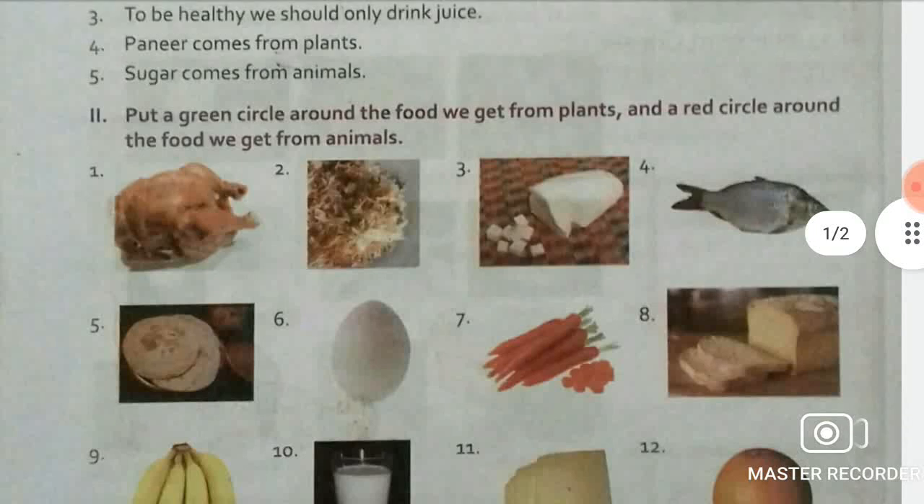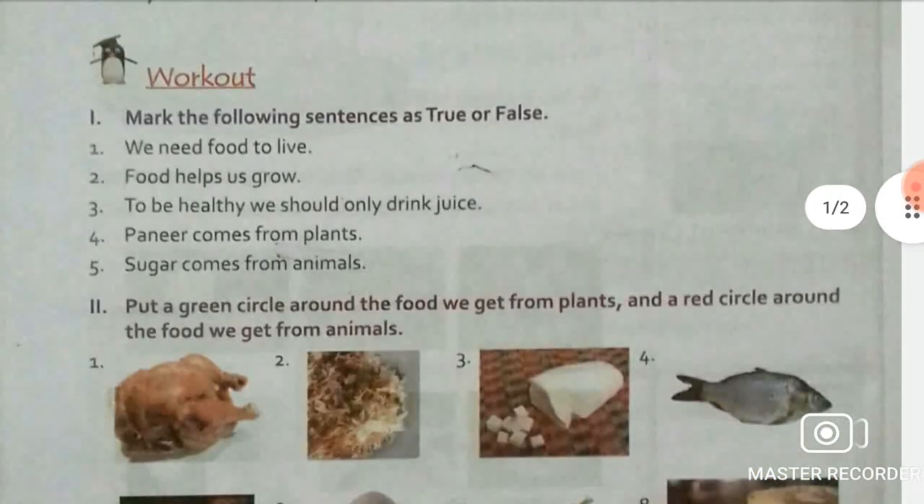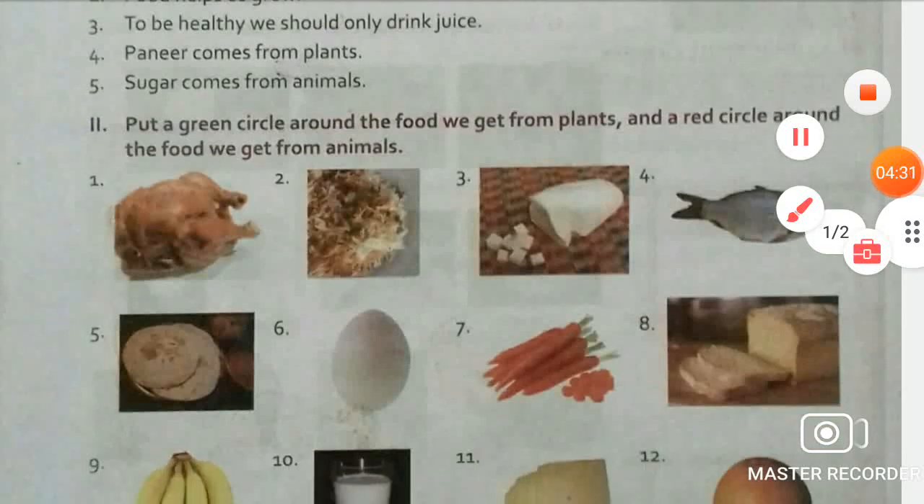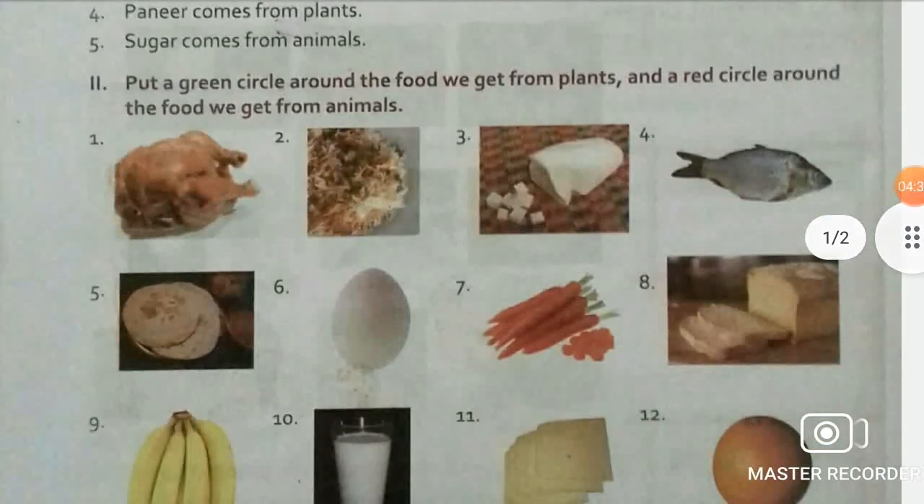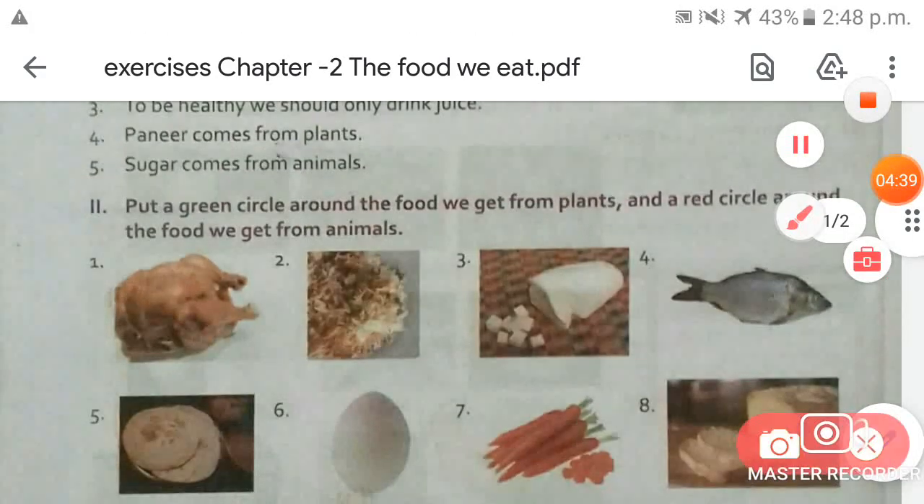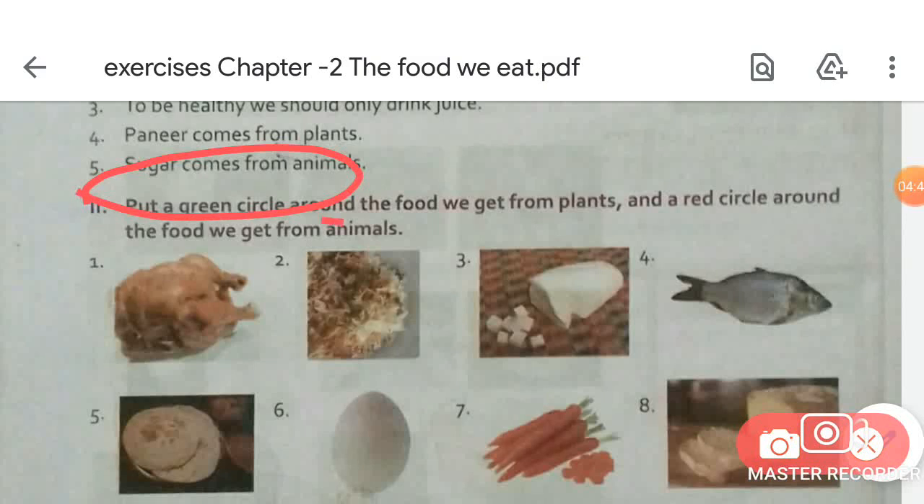Now the first exercise is completed. So now move on to the next exercise. Our second exercise is: put a green circle around the food we get from plants, and a red circle around the food we get from animals, okay?